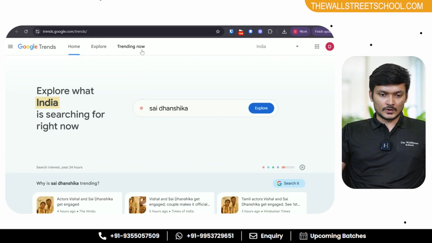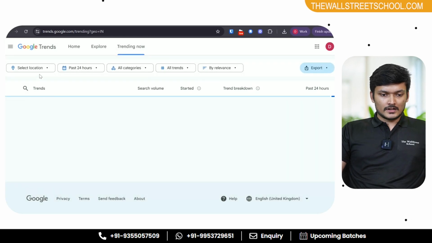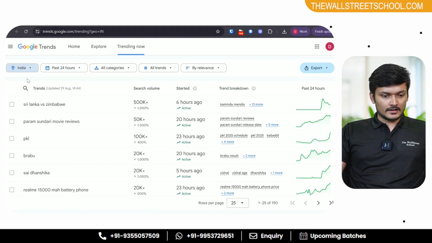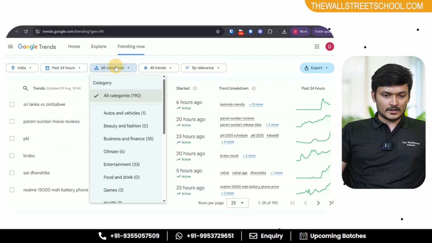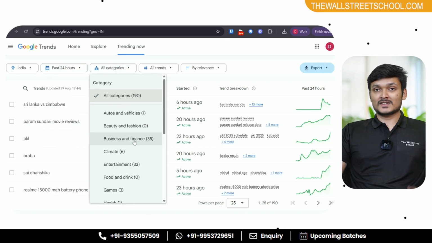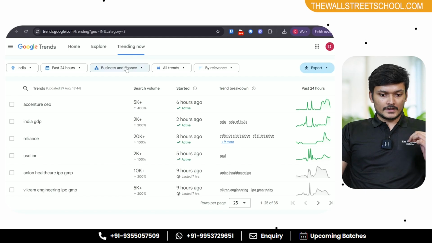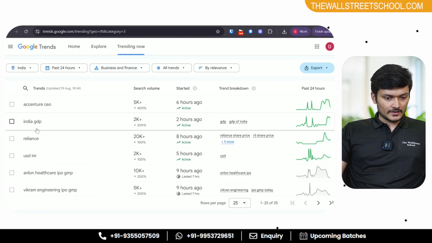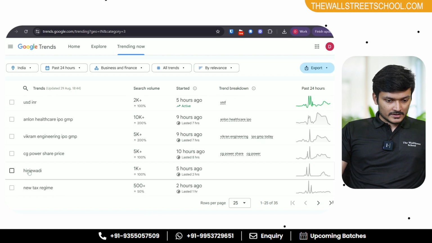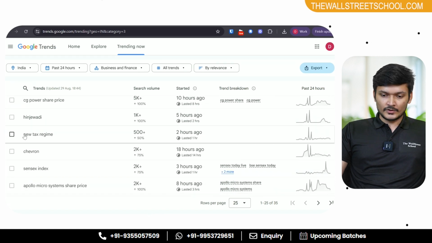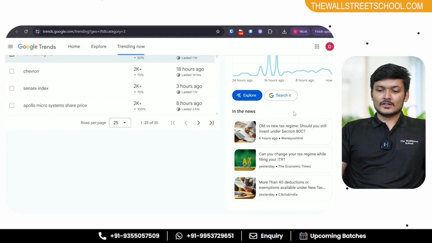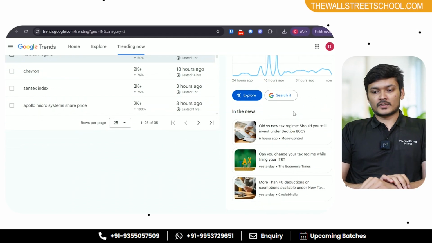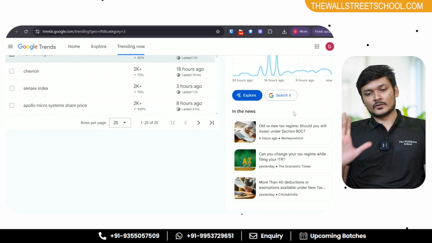So you can quickly go to trending now, and we'll select India, and then past 24 hours, all categories. We'll go to business and finance over here. Then we can see Accenture CEO, India GDP. Let's do something interesting, new tax regime. Let's do new tax regime. So click on that, and you see a bunch of news comes up and everything pops up in Google Trends.